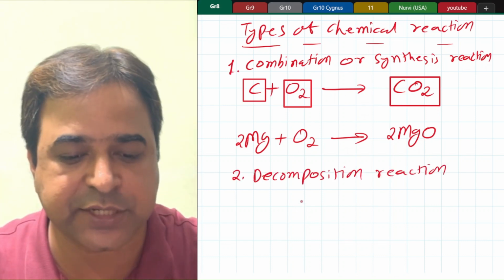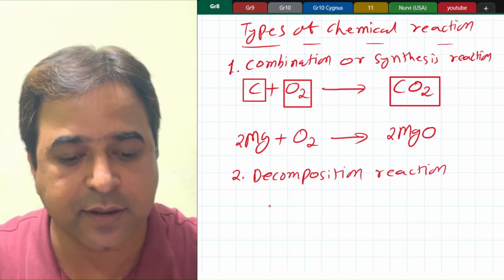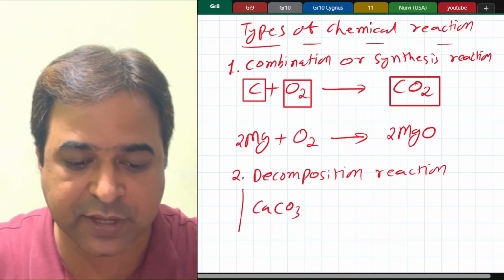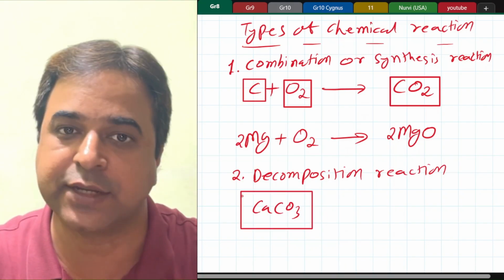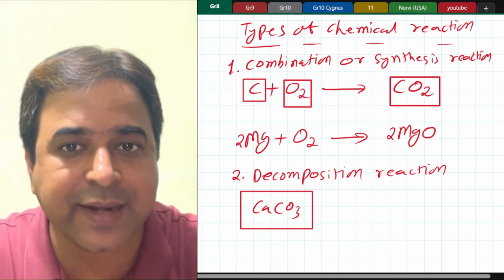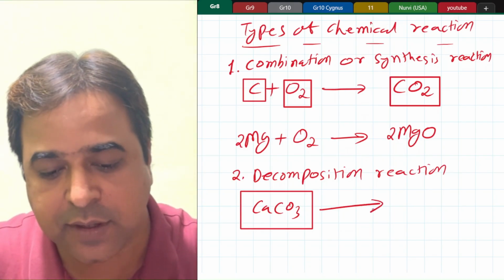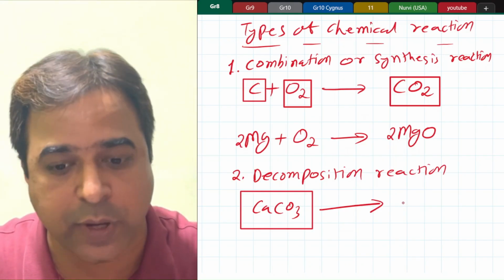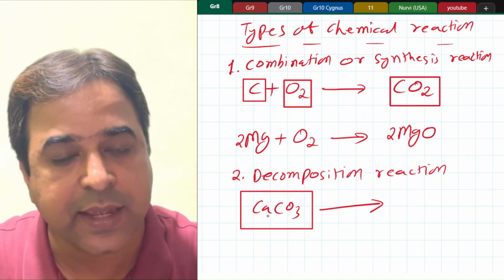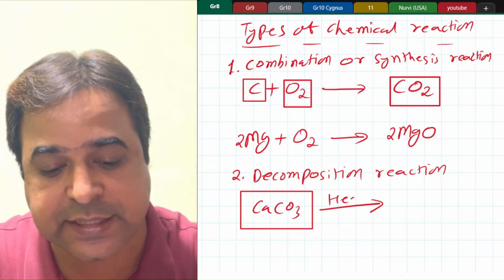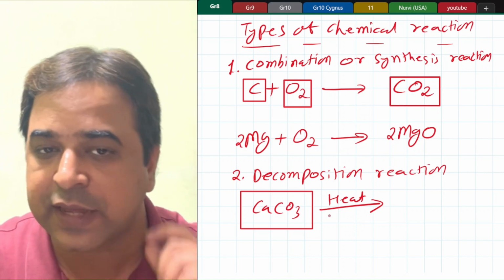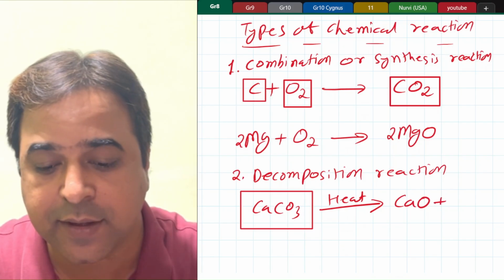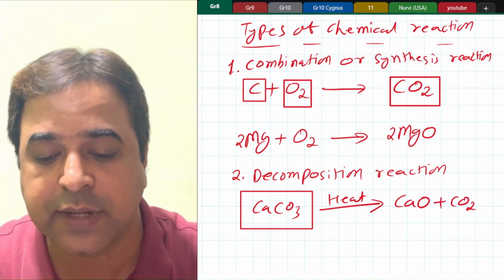In decomposition reaction, what you have to remember is, here one reactant, for example, here I have taken calcium carbonate. Here one reactant is being broken down into 2 or more products. For example, if calcium carbonate is heated, it is forming calcium oxide plus carbon dioxide.